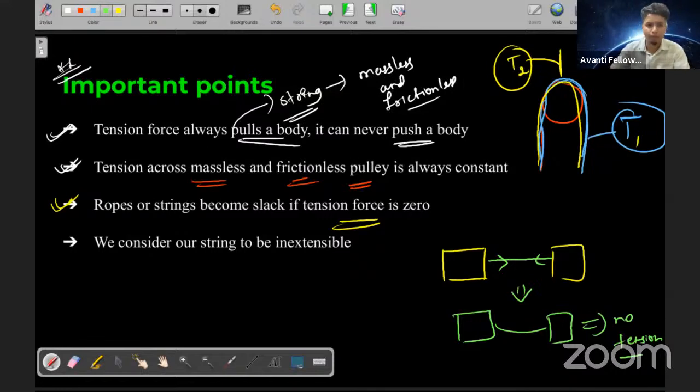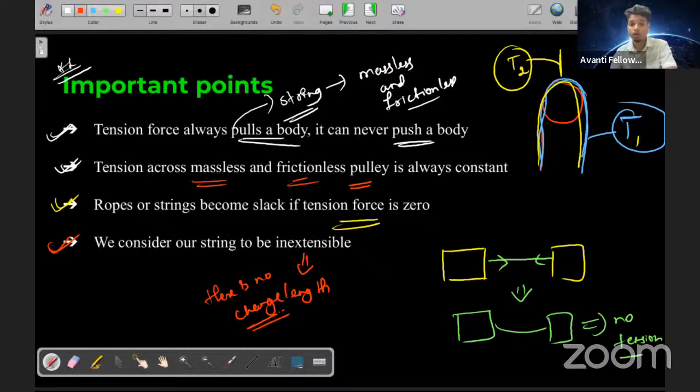That was the third point. And what do we consider? Our string to be inextensible. This means there is no change in its length at all. So inextensible means that for my string, even if I pull it, there is no change in the length. Is it good, students? Very nice.